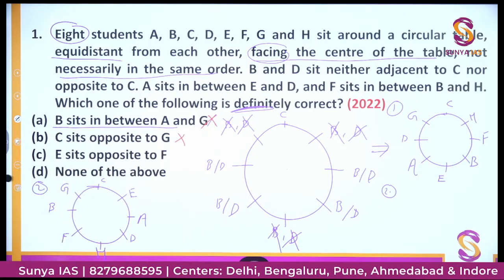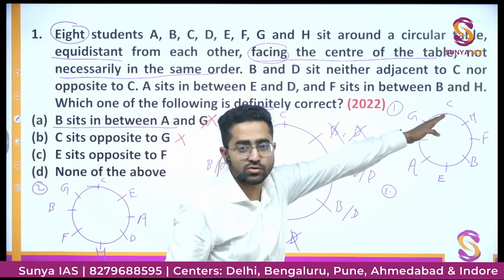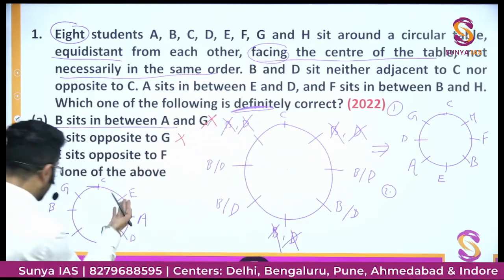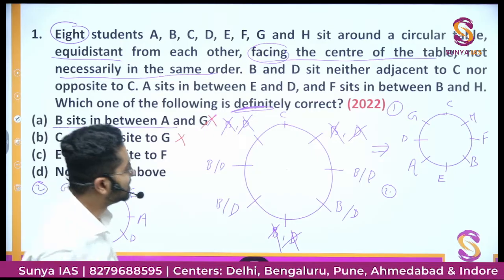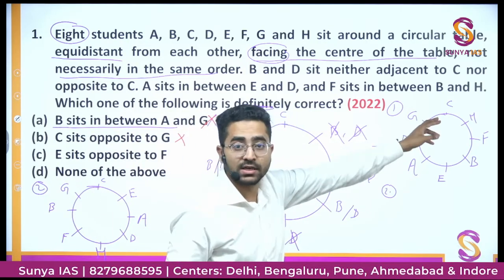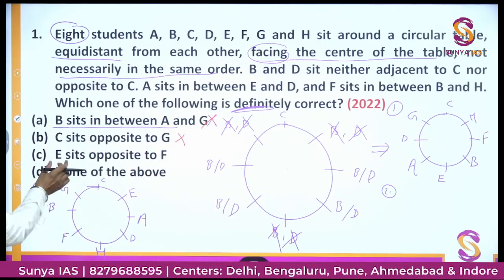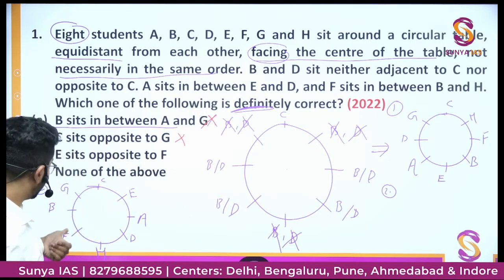E sits opposite to F. E is sitting opposite to C, not F. E is sitting opposite to F. E is sitting opposite to F. E is sitting opposite to C. So here you can see E sits opposite to F. So in this possibility, E is sitting opposite to F.